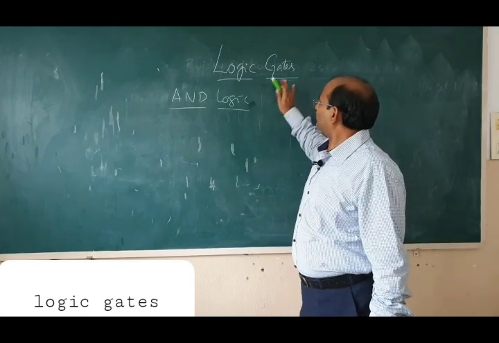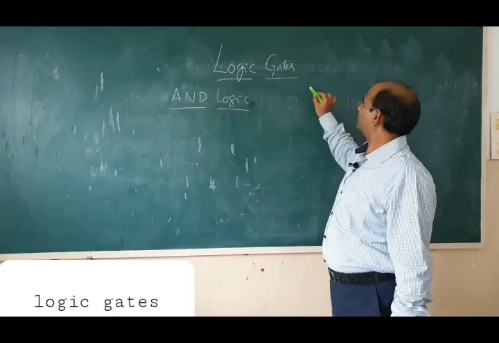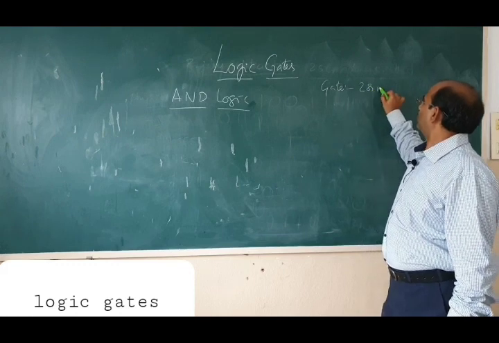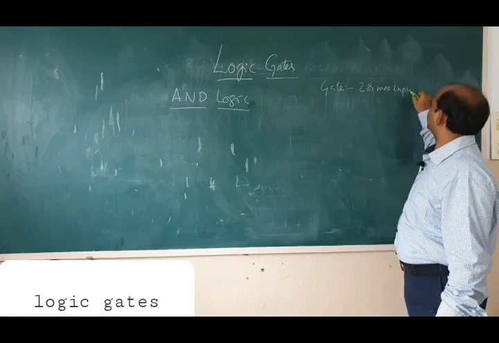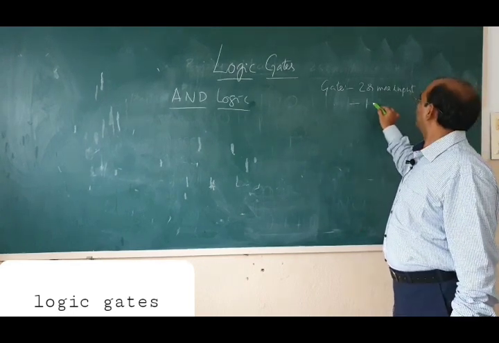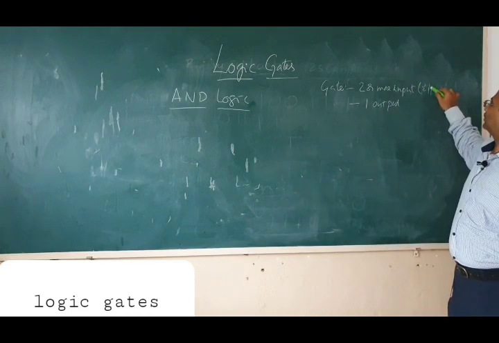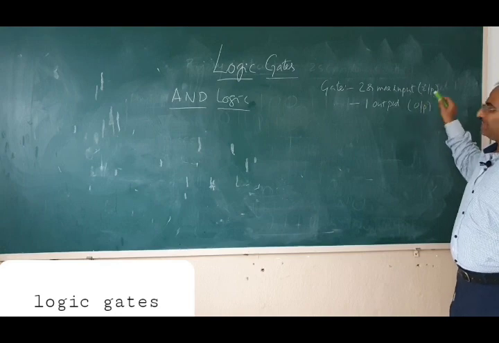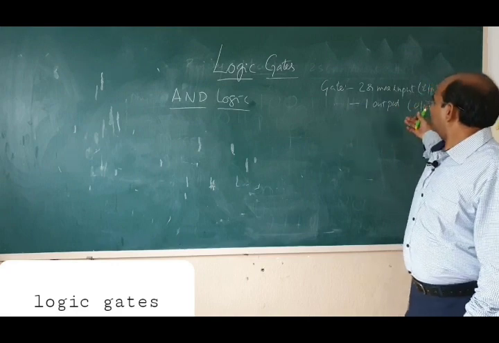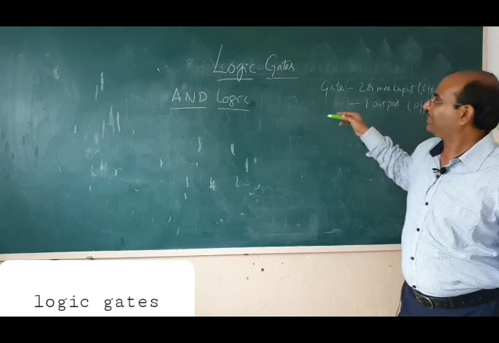First of all, the gate may have two or more inputs. Any gate will have two or more inputs. One exception is there, which I will tell later. And we will get only one output. In electronics, for input we write IP, for output OP. From next time onwards, I will not write input I by P, output O by P, okay?